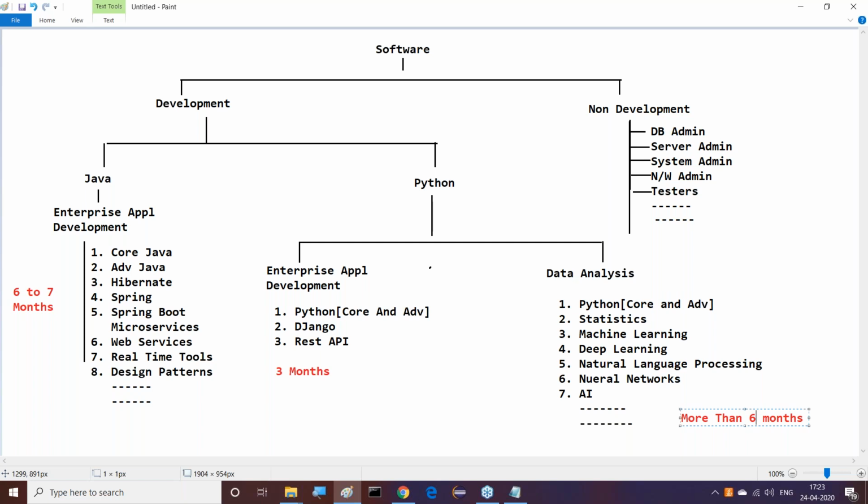Today morning I got a call from a corporate training point. They invited me to attend for data science classes. I asked them how much the fees are and how long the duration is.